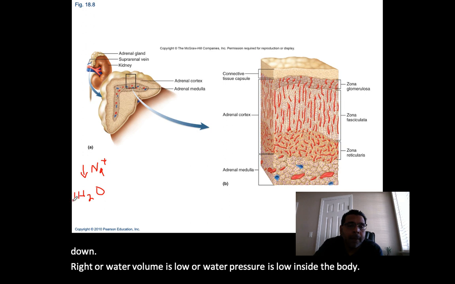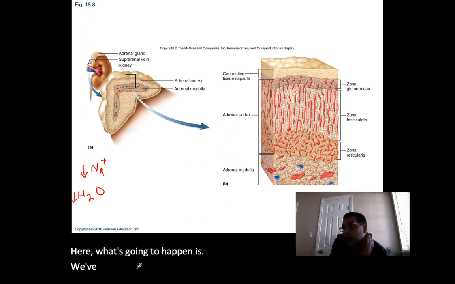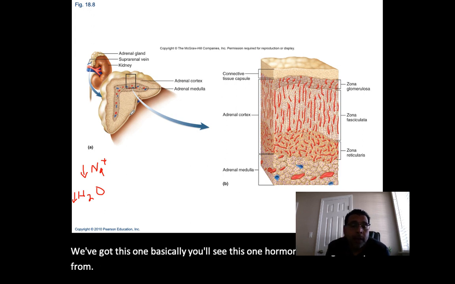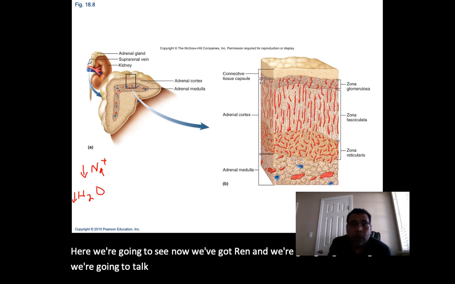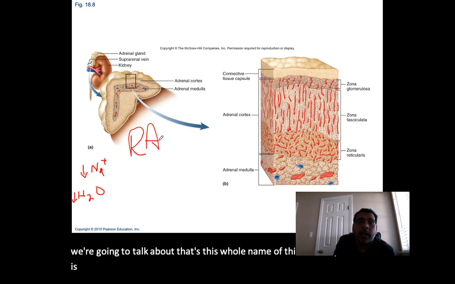Here what's going to happen is you'll see this one hormone making its way from the kidneys. Here we've got renin, and that's the name of this whole system. This is the RAAS system, R-A-A-S. I wish this was a little bit better for the writing.